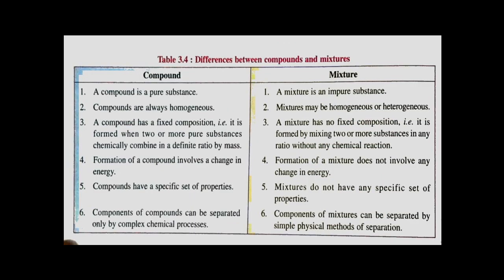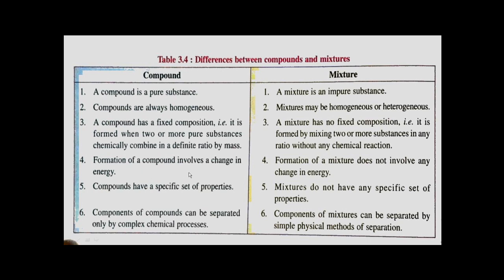Next, the differences between compound and mixture. The first one is compound is a pure substance, whereas mixture is an impure substance. Compounds are always homogeneous, whereas mixtures may be homogeneous or heterogeneous. A compound has a fixed composition, that is, it is formed when two or more pure substances chemically combine in a definite ratio by mass, whereas a mixture has no fixed composition, that is, it is formed by mixing two or more substances in any ratio without any chemical reaction.